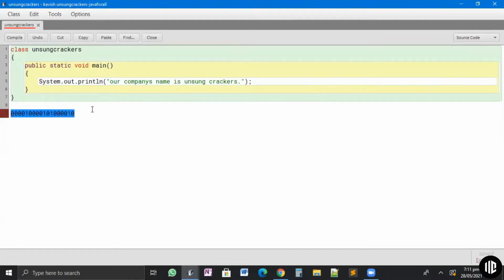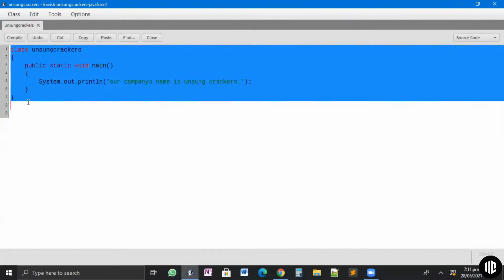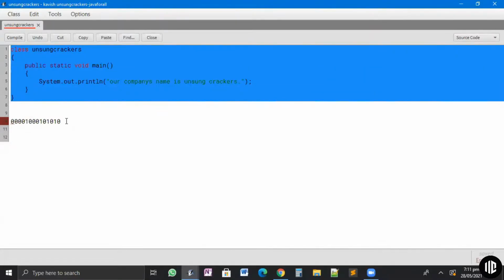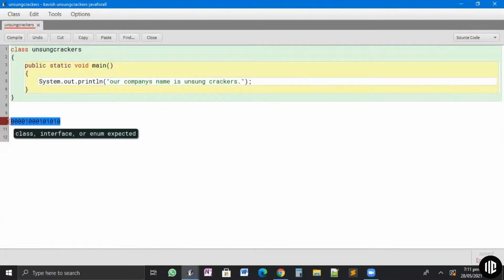So people in the past have developed programming languages. Now how it works: what I have written here, this entire thing gets converted into 0 0 1 0 0 1 0 0 and so on, and then the computer understands it. The computer doesn't understand this; the computer understands that. Now what are these zeros and ones called? This is called machine level language, or low level language, or binary language.